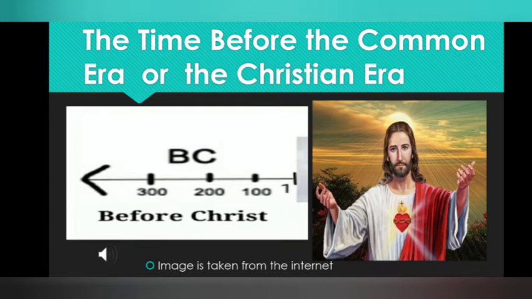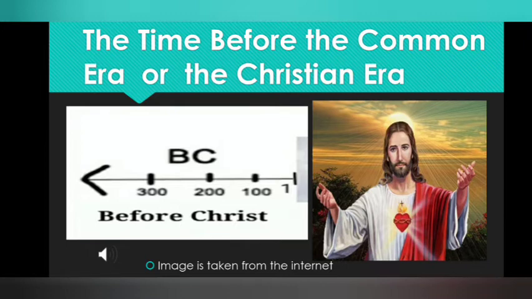Okay, 100, 200, 300, the years are marked over there, and BC stands for before Christ. The time before the Common Era. BC, nowadays they also call the time before the Common Era, or we call it the time before Christ. BC stands for before Christ.